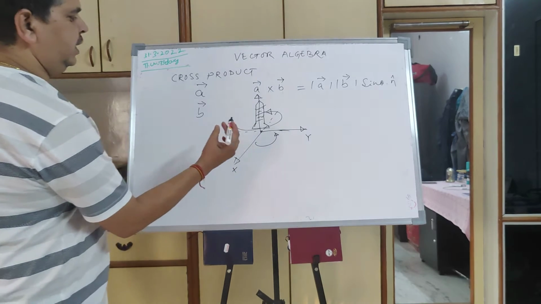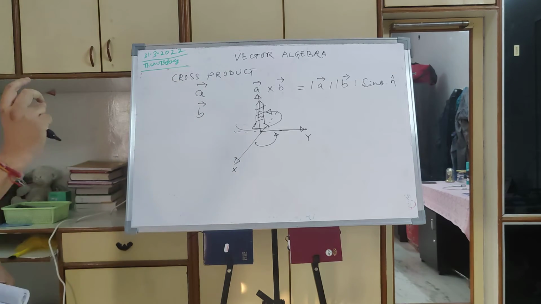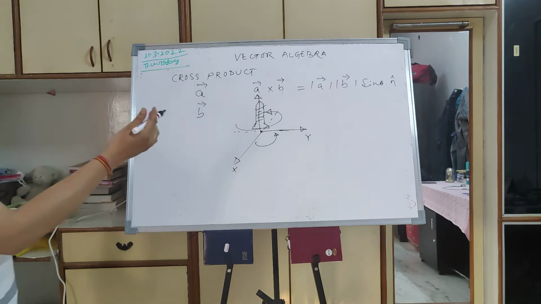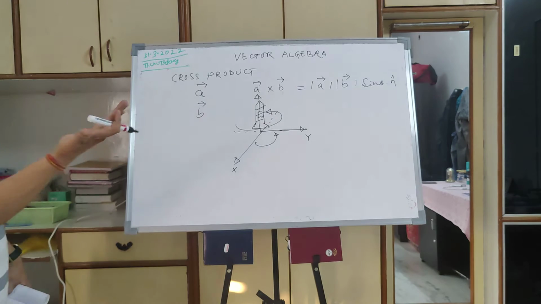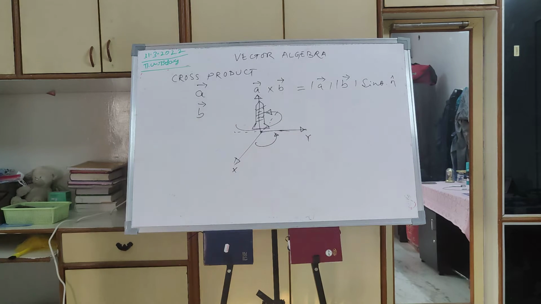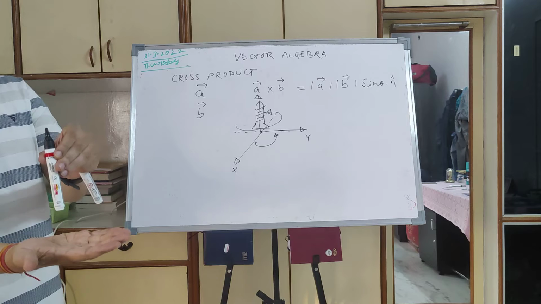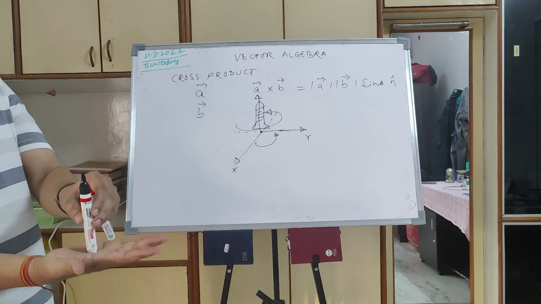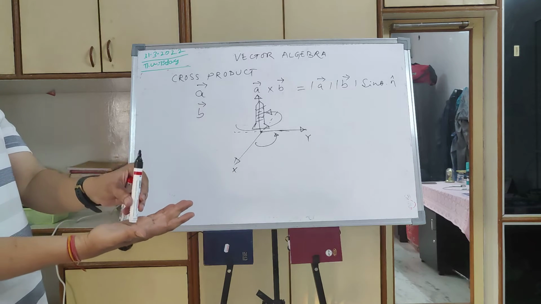Imagine there is a screw that you are rotating. The head of this screw is in the XY plane, perpendicular to it. Let us say this is my hand in the XY plane and this is my screw.